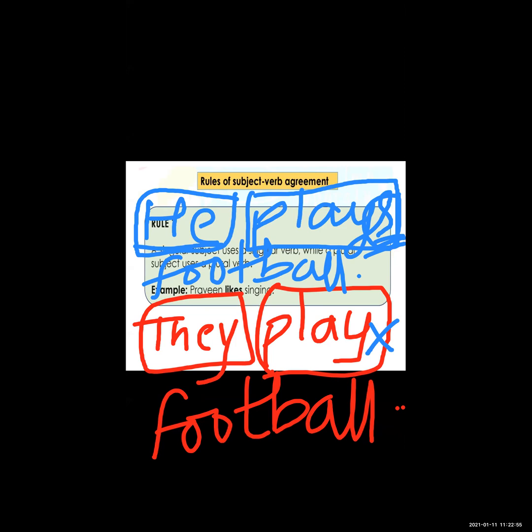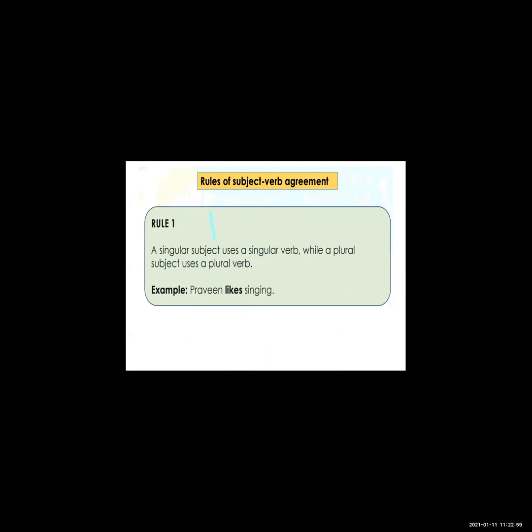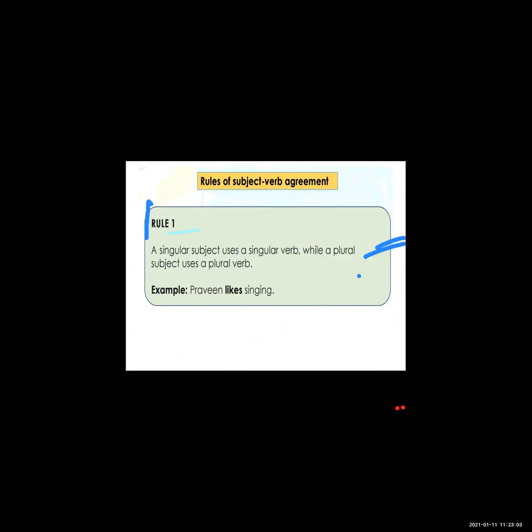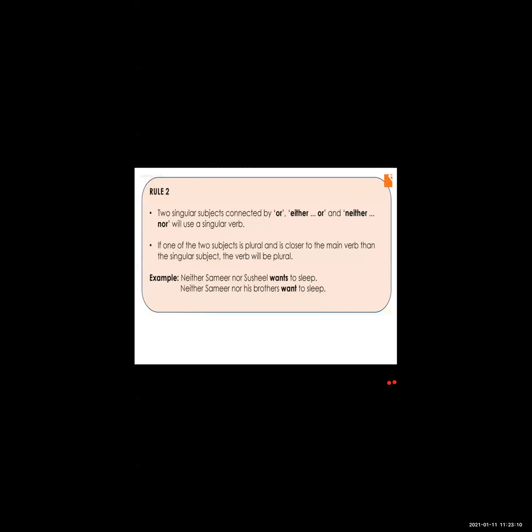Now this is all about rule 1. Now we are moving on to rule 2. Which is rule 2? See rule number 2: two singular subjects connected by or, either-or, and neither-nor, take a singular verb.